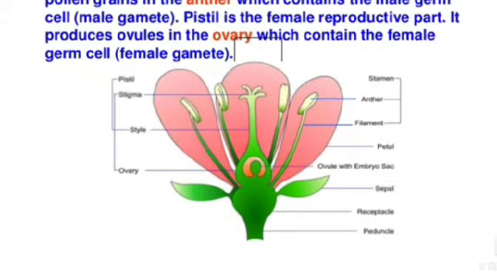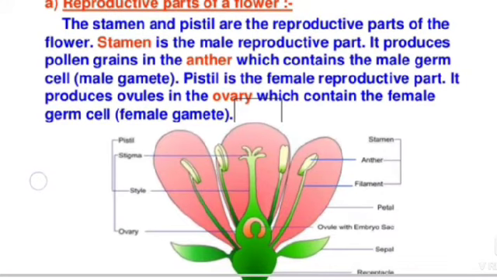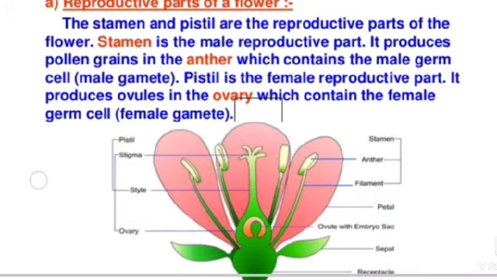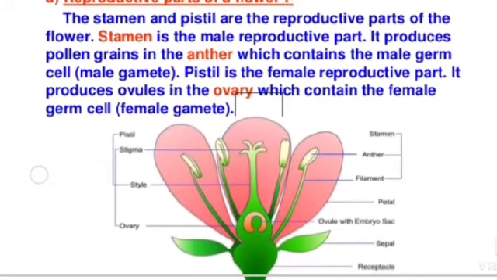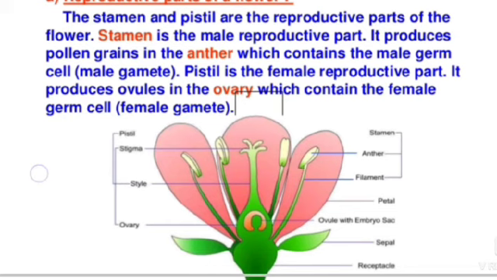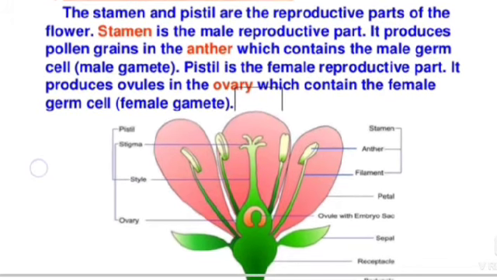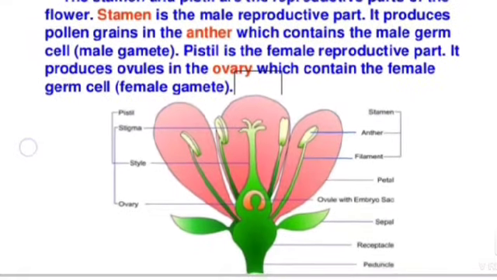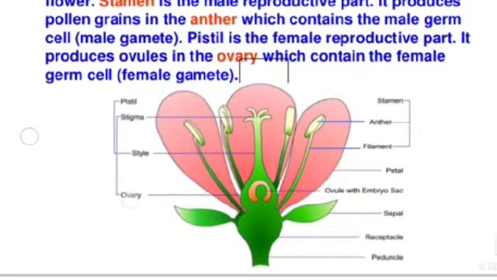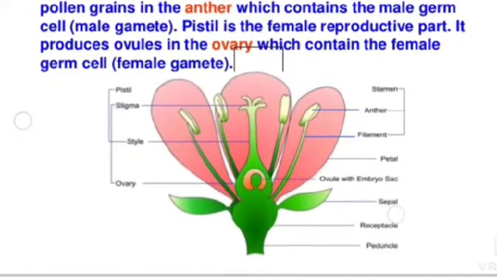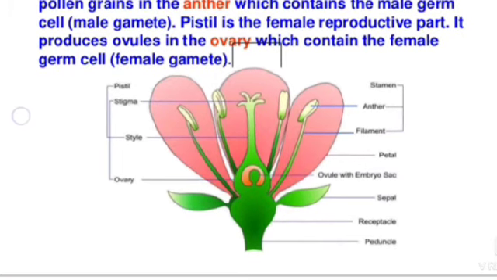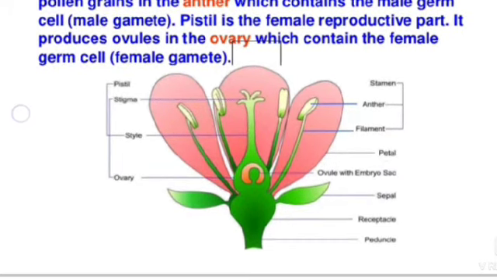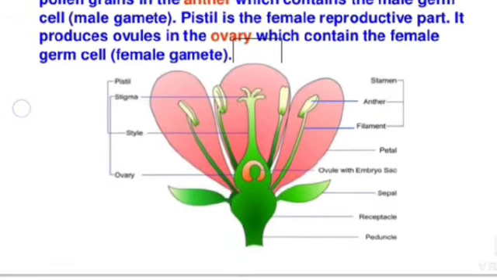The stamen is the male reproductive part. It produces male gametes, two male gametes. The ovule is produced in the ovary. The sperm cell and egg cell contain the haploid number of chromosomes. See the picture. The floral parts are there: pistil, stigma, style, ovary, pedicel, receptacle, sepal, ovule with embryo sac, and petal. Petal is colorful, used for attracting pollinators. Filament and anther: the anther is part of the stamen.